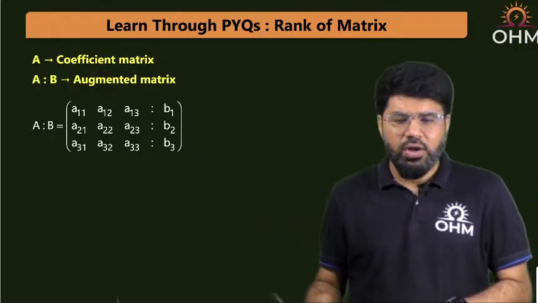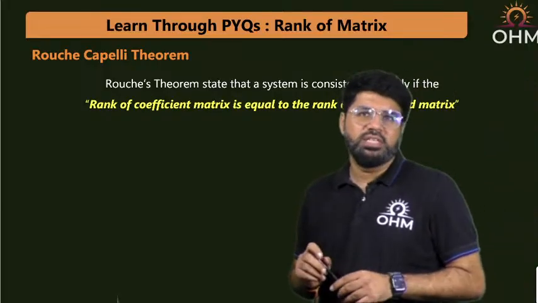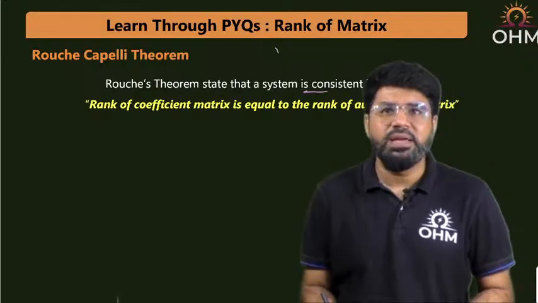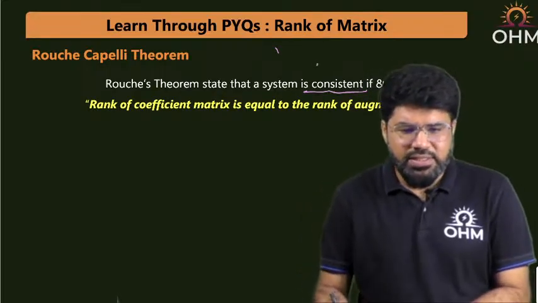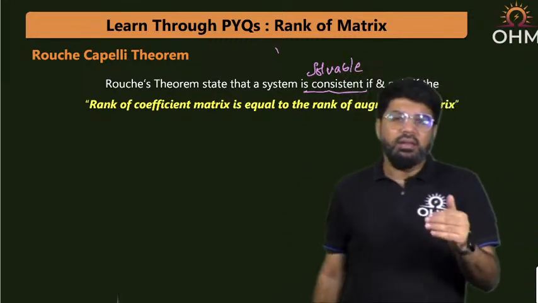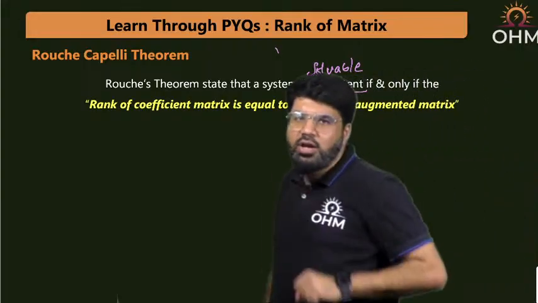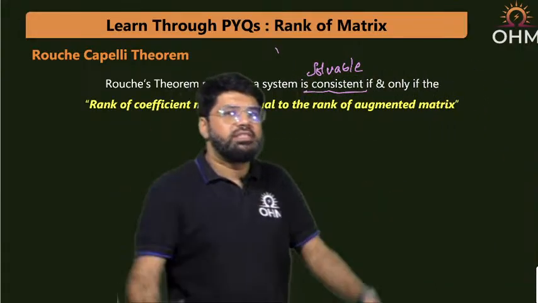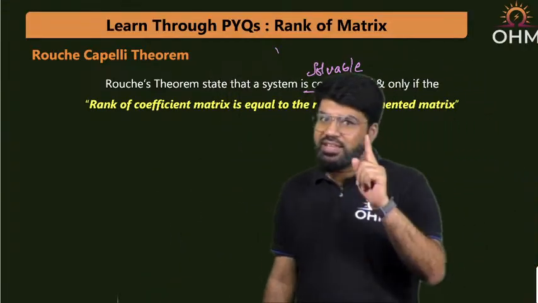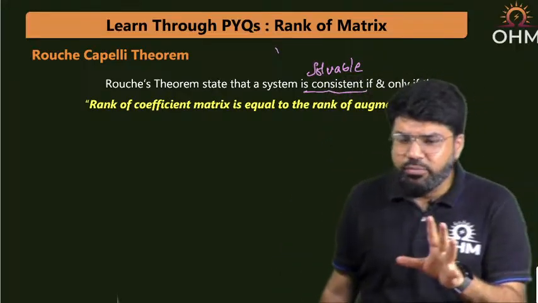Now, what is Rouche's theorem? The Rouche-Capelli theorem, or simply Rouche's theorem, states that a system is consistent. What do you mean by system being consistent? When I say the system is consistent, I mean the system is solvable, it will give you some solution. Now there are multiple cases. If it is solvable, sometimes it can give you only one solution, or sometimes more than one solution. How many solutions it gives, we'll figure out. But a solvable system will give you something.